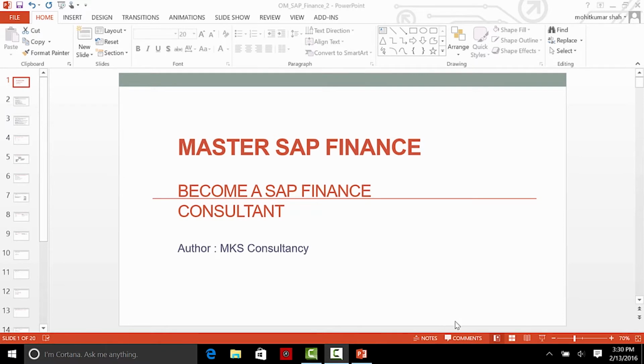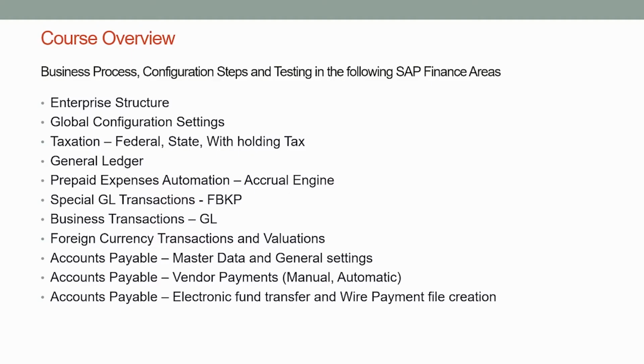Various topics that we will discuss in the course are as listed. We will initially go through enterprise structure. We will understand how the organization structure is defined in the SAP, how it can be configured. Then we will look at global configuration settings.